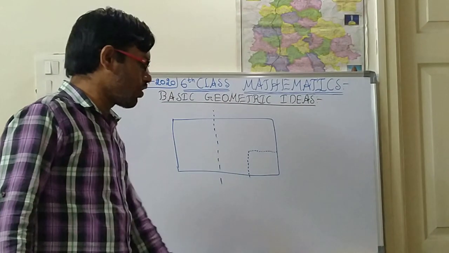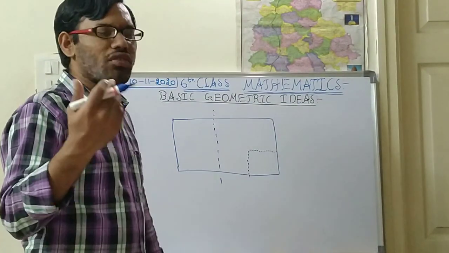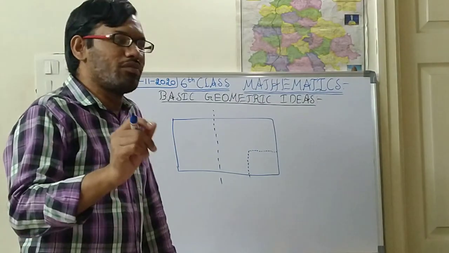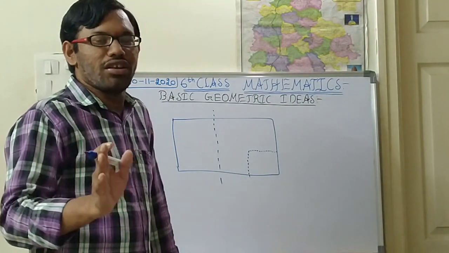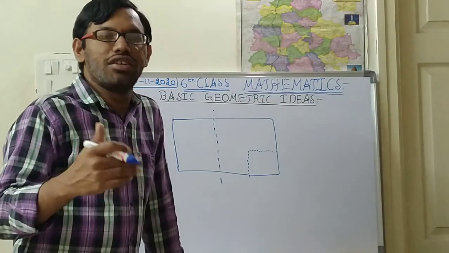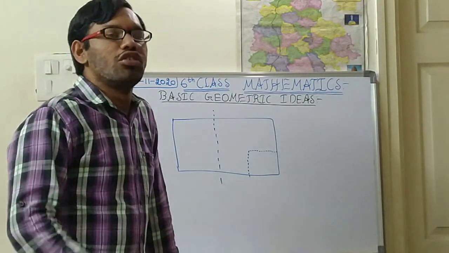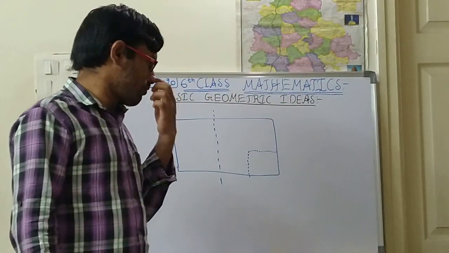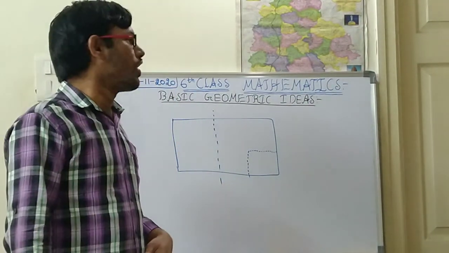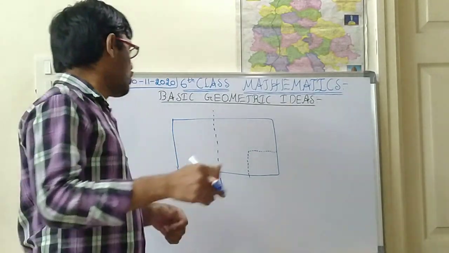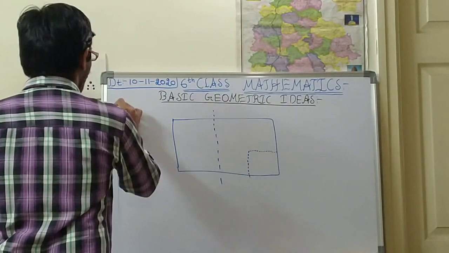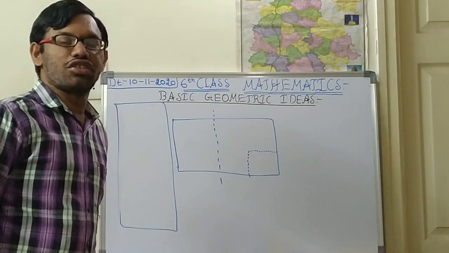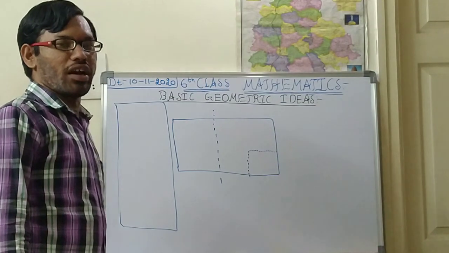If you see in your house, there will be so many shapes and objects. Objects means things, like all your furniture and homemade things. Suppose you see the fridge. The fridge will be a long rectangular shape.